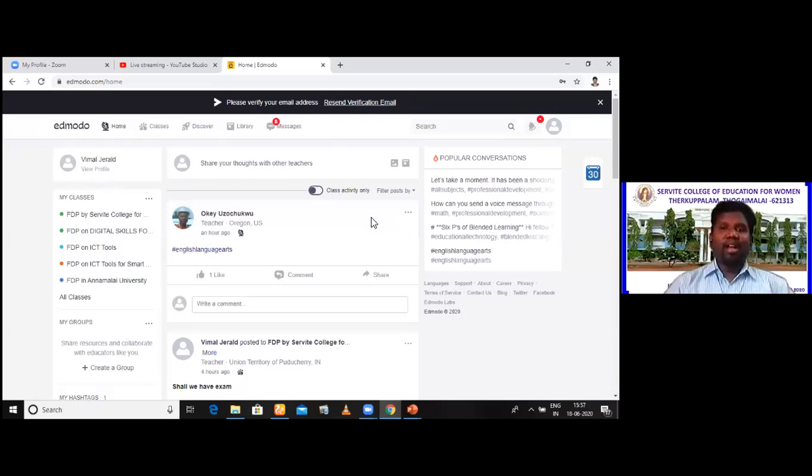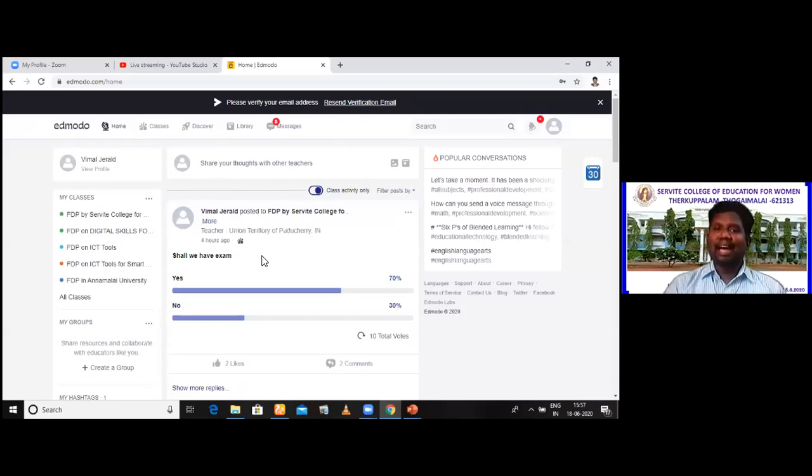And on the top, look at the class activity. See here, you have some professor from, I think, Oregon, US, and one teacher has given an English language alert. So I'm able to access teachers' materials globally. What should I do if I'm disturbed by this? I want only my own class activity, so enable this. Then you have the communication of your own class only. Am I clear to you? By enabling this, you will not have the view of other teachers.